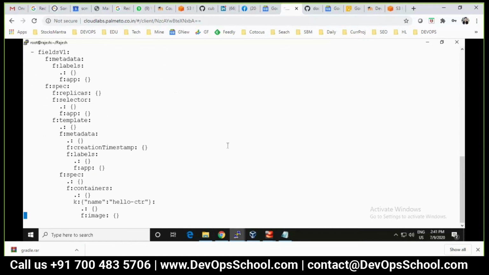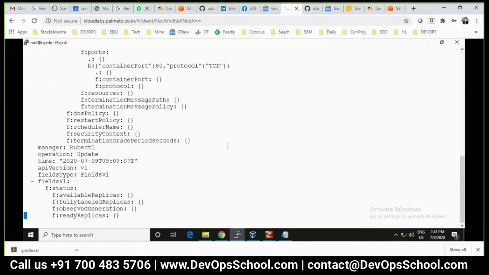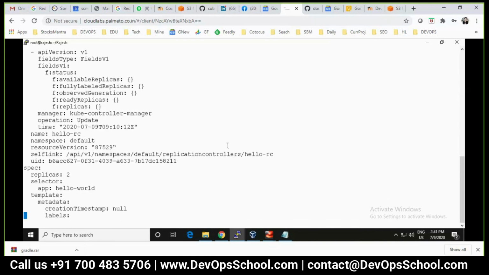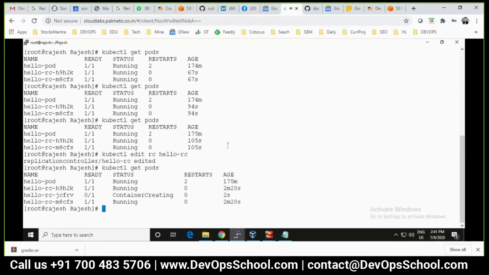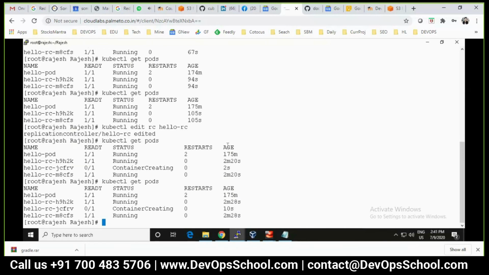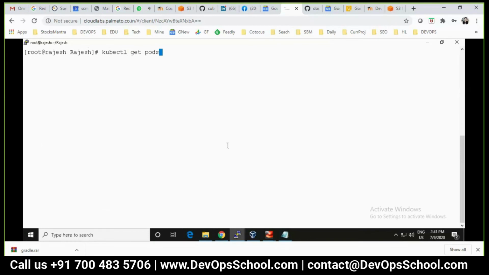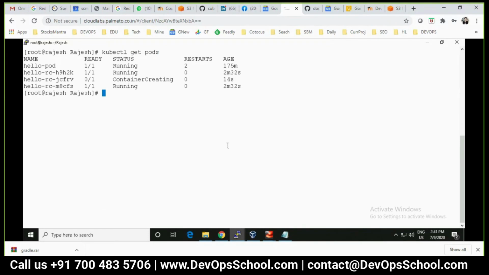So where are the replicas? Look at the field. Here it is. So I want the replicas from 2 to 3, and save it. And you see, the moment I said 3, the third one is created. I could do 2 to 20, 30, or 2000 also if you have the nodes. So understand that. So you got 3. Let it happen.